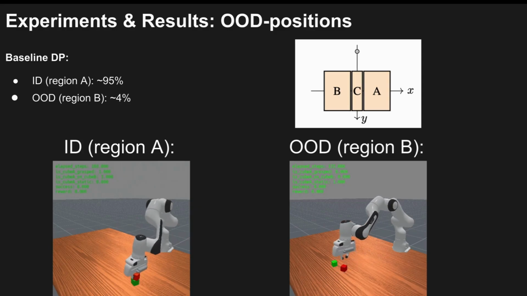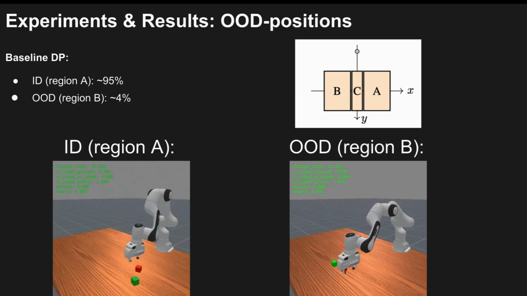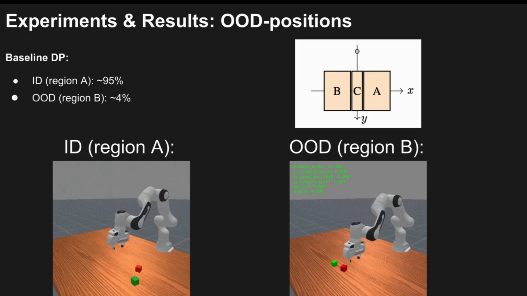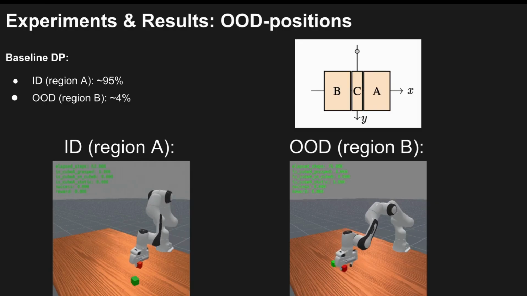Here, the model is trained on 200 demonstrations in region A, and we test its performance in region B, which is unseen during training. Our baseline model achieves around 95% success in region A, as shown in the left video. But in region B, its success rate drops below 4%. In the right video, we see that it doesn't even manage to grasp the cube.